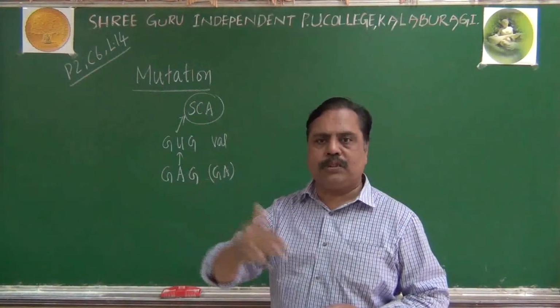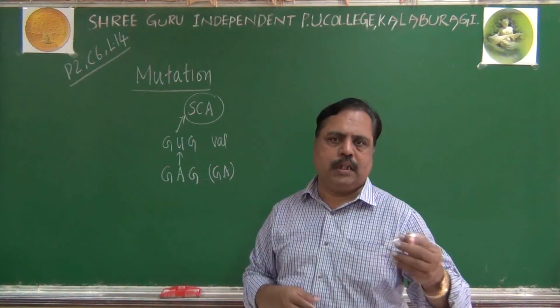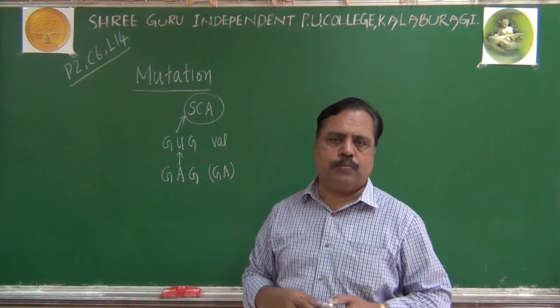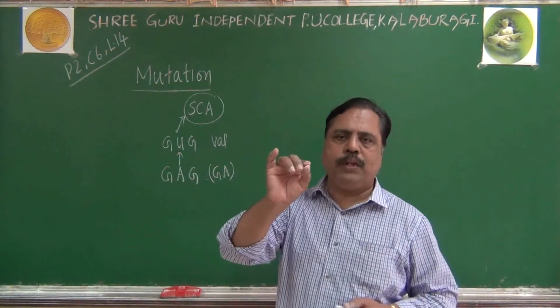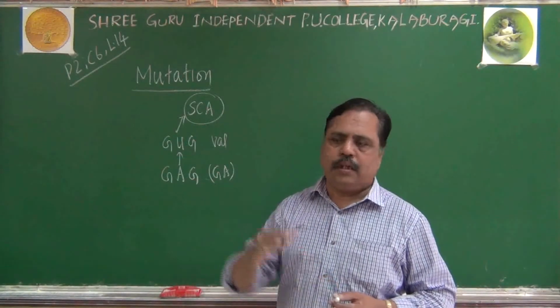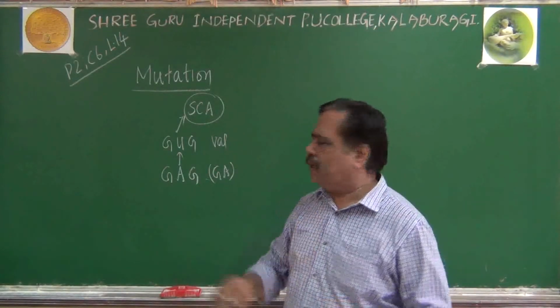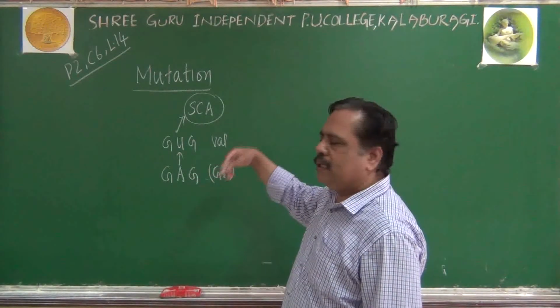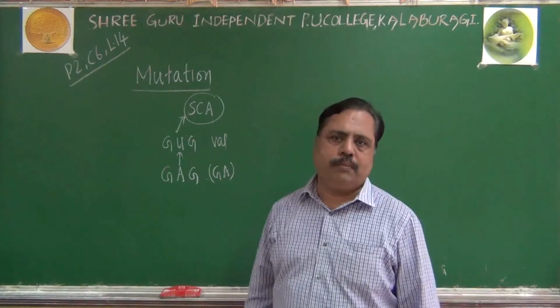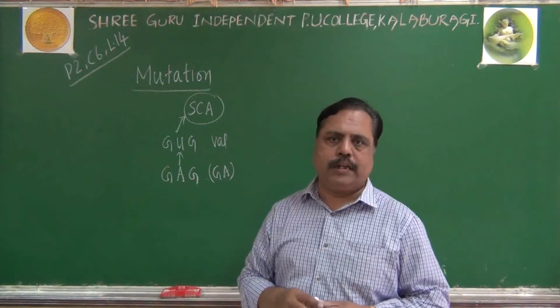We have dealt with sickle cell anemia in detail in the previous lesson or chapter also. There, hemoglobin or globin protein has got 4 polypeptide chains, namely alpha and beta. In the beta chain, if valine is present, it will become sickle cell anemia. Yes or no? 6th position, we have seen already.